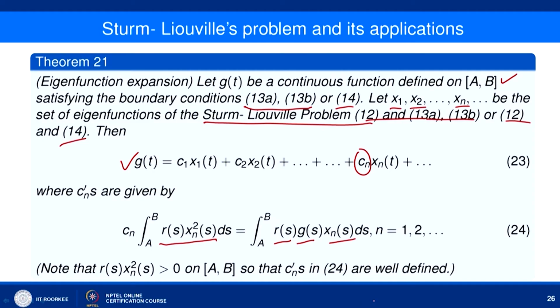So, that is the content of this theorem, and the proof is quite easy. Let me write it here. So, the proof is this: you have g(t) equal to C1 x1(t) plus C2 x2(t) and so on, Cn xn(t) and so on. What we try to do here is multiply both sides by r(t).